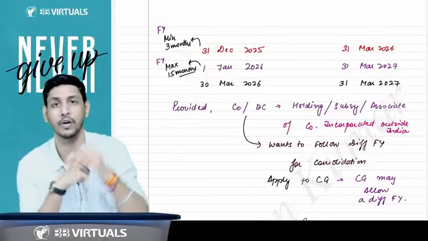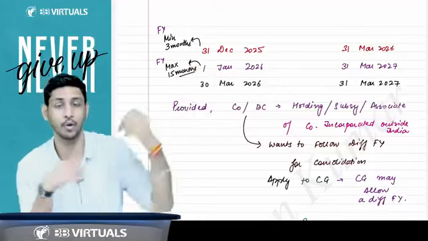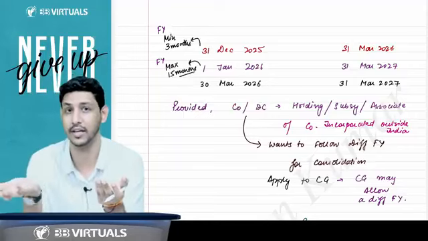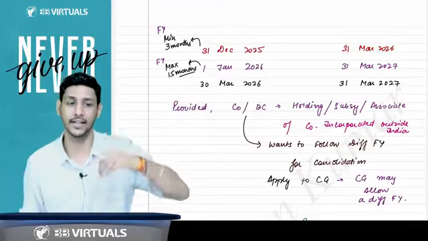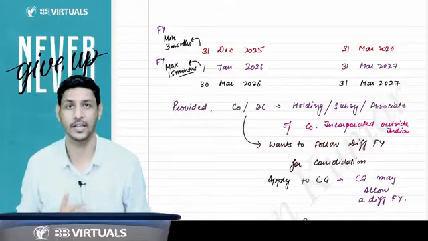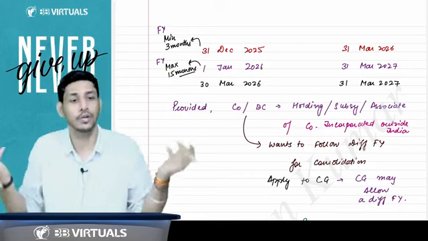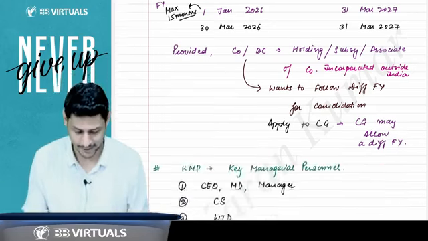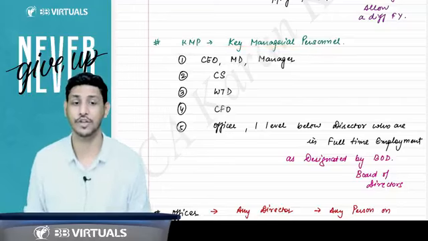How will you consolidate your financials? Because they will be closing their financial statements on some other date, and you will be closing yours on some other date. So you will not be able to consolidate. In that case, you can apply to the CG that please allow us to follow a different financial year because we are facing difficulty in the consolidation. If the CG allows you, you are allowed to follow a different financial year. Right, sir. Then what is the definition of KMP? Who is covered in the definition of KMP?